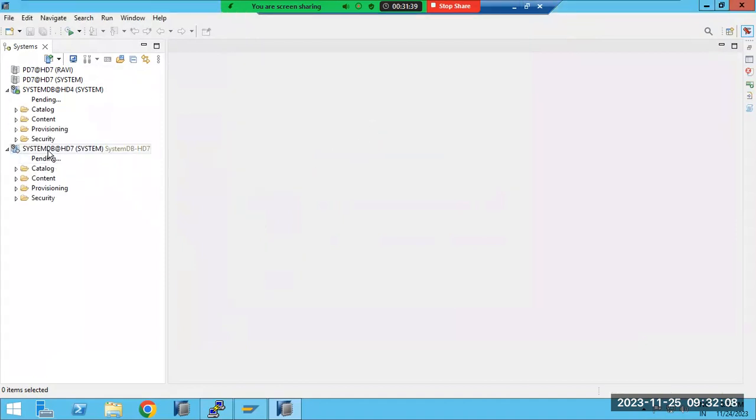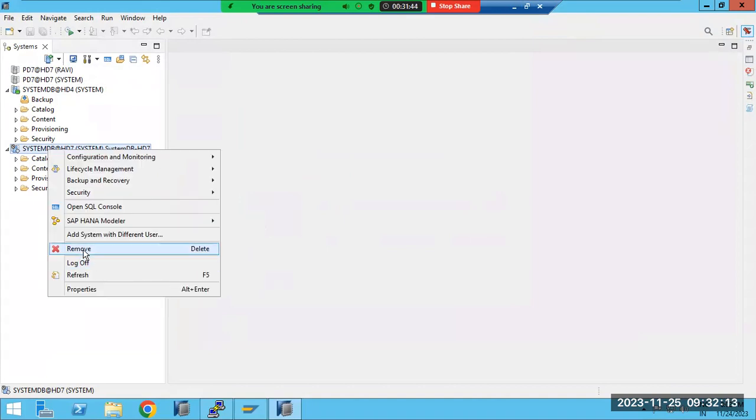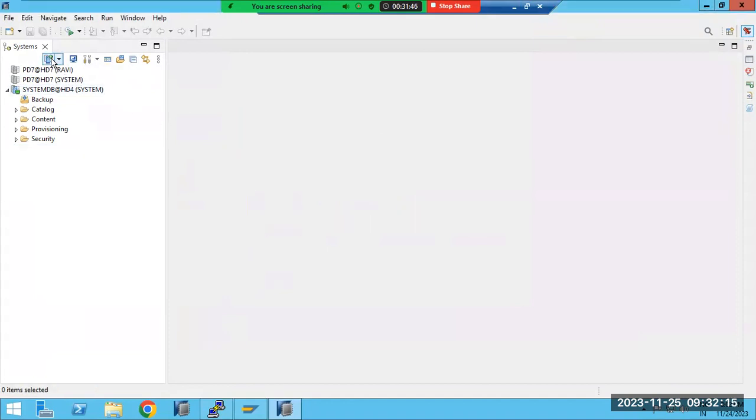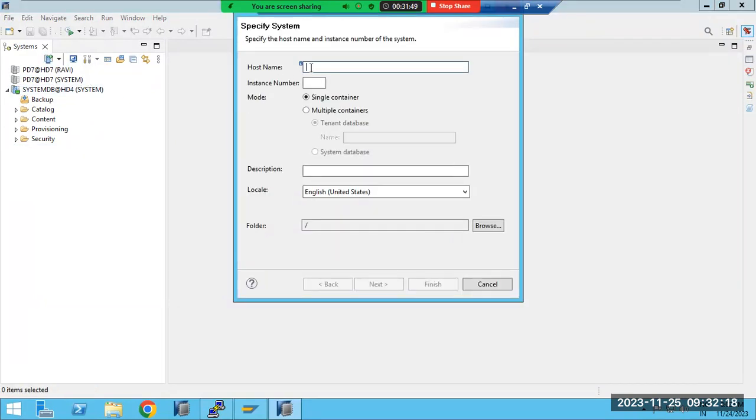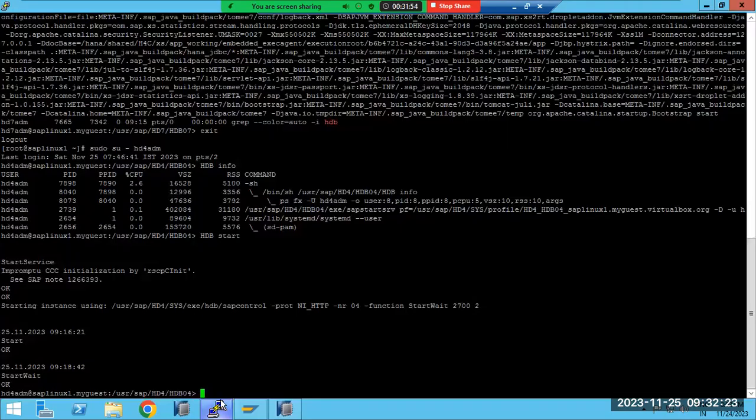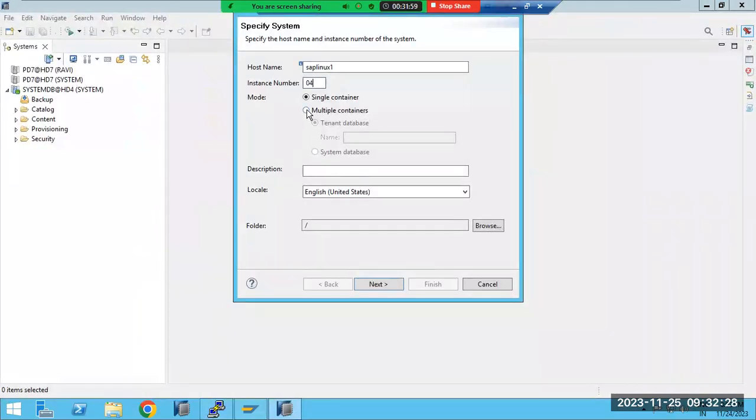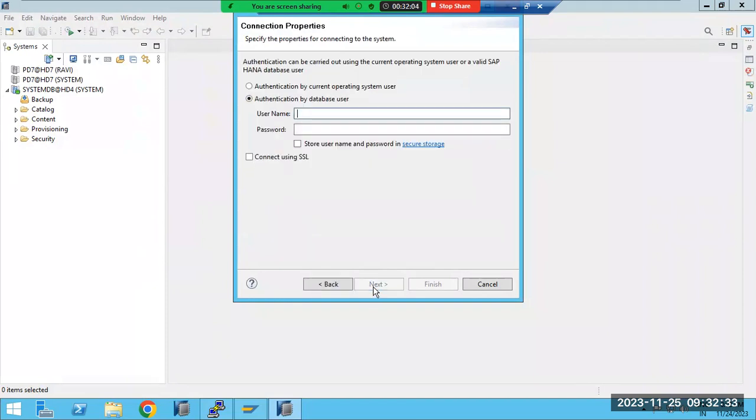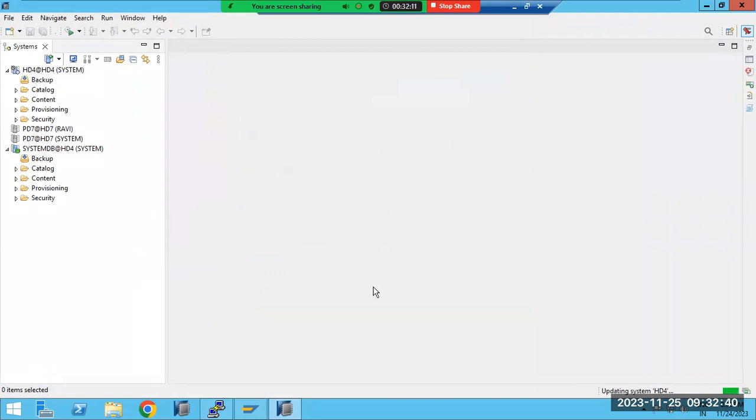Right. So HD4 I have added. HD4 means instance 04. 4 is the instance number here. So the multi-container tenant database name is HD4 here. Then system, and I've also added the tenant DB. System DB added and tenant DB added here.